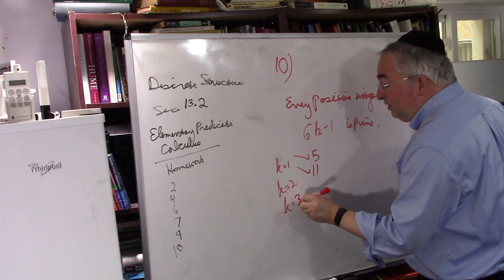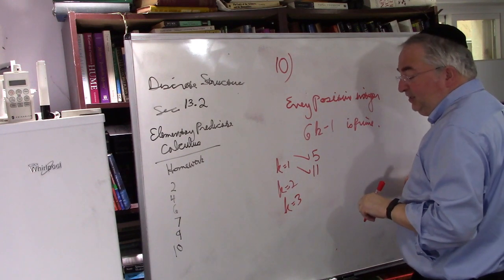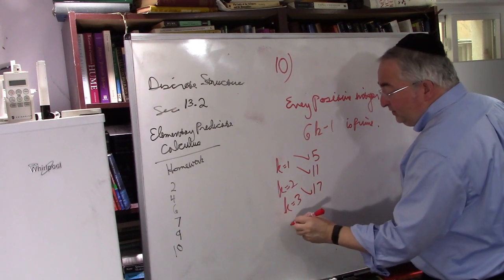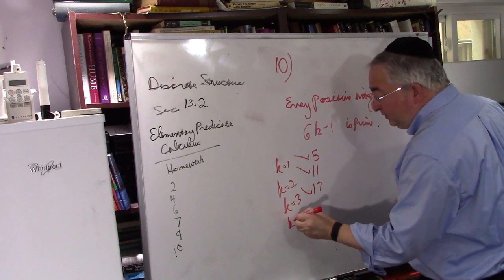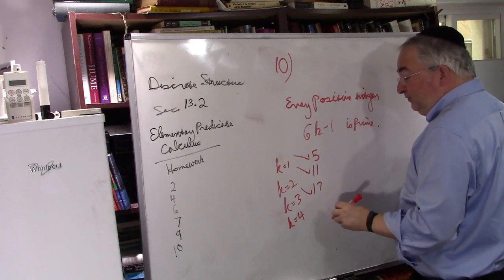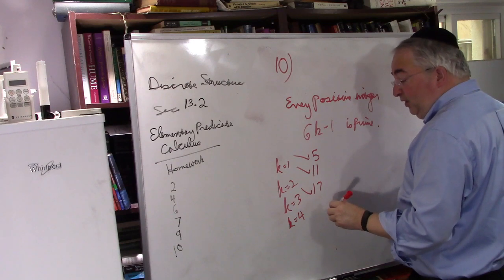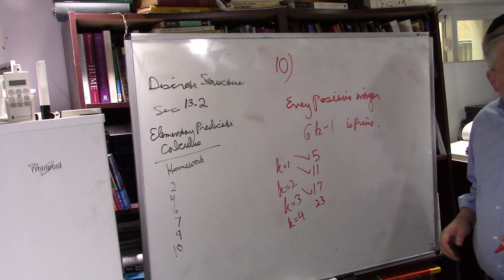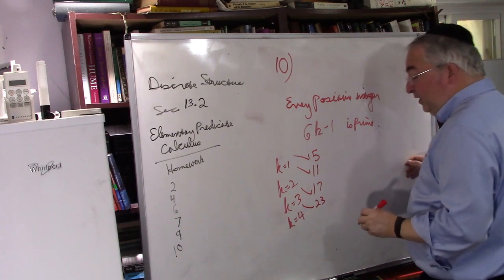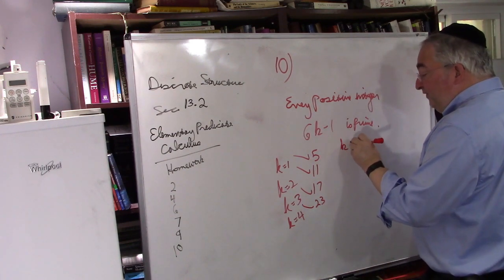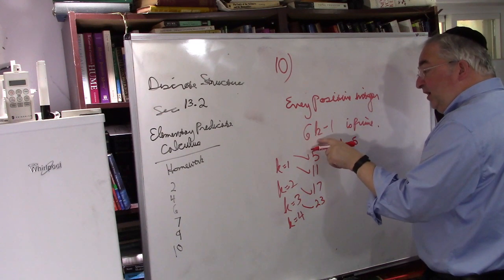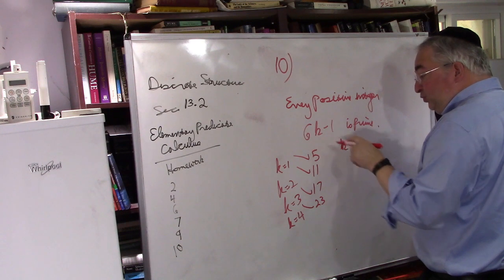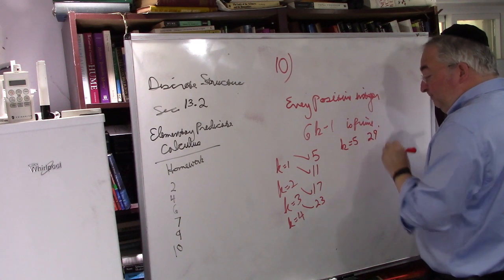6 times 3 is 18. Minus 1 is 17. 17 is prime. 6 times 4, this is troubling. 6 times 4 is 24. Minus 1 is 23. 23 is prime, yes or no? Yes. Okay, so k is equal to 5. 6 times 5 is 30. Minus 1 is 29. Is 29 prime?